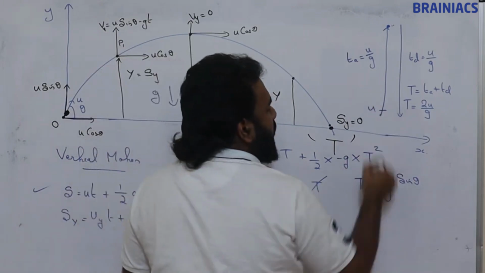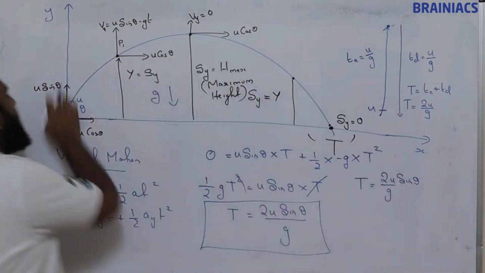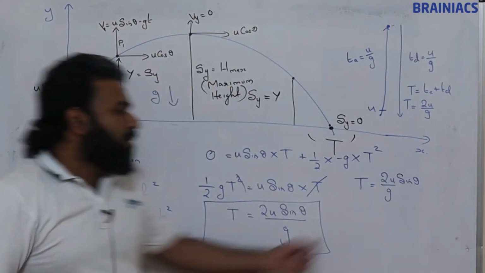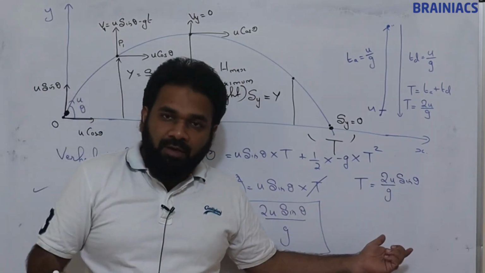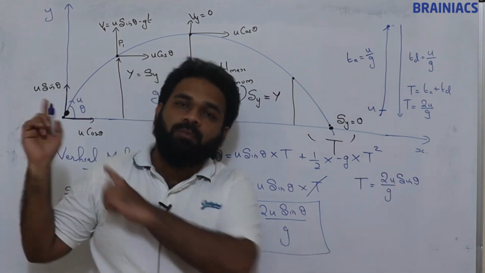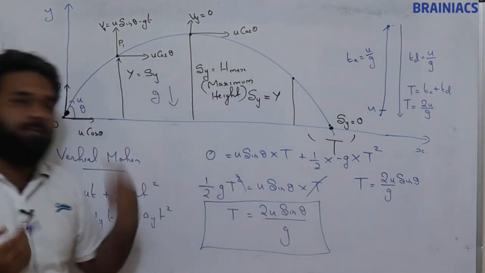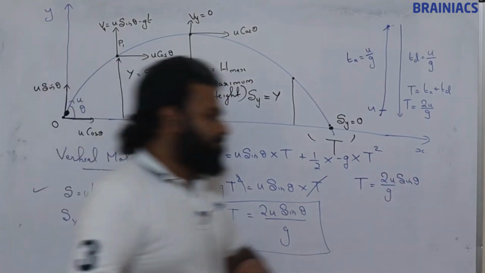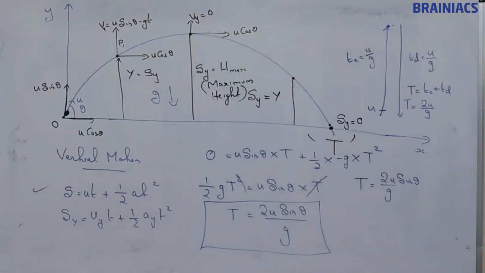Here the initial velocity is u. Instead of that, here the initial velocity is u sin theta. So simply in motion in one dimension, 2u by g, instead of that u, just put u sin theta, the same formula comes here. Okay, clear? So this is the time of flight.